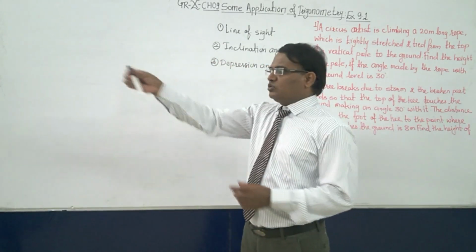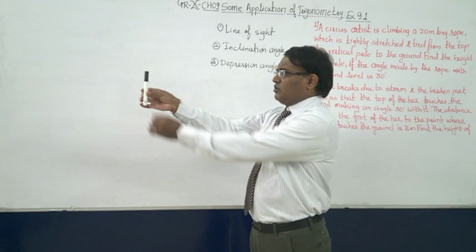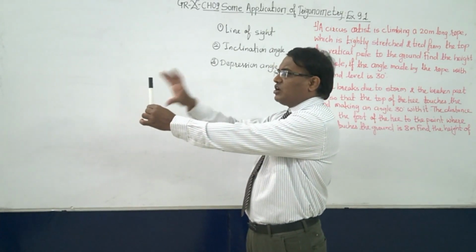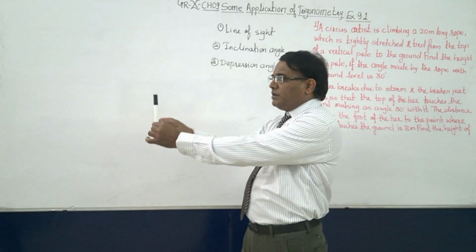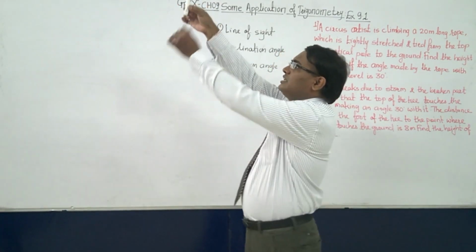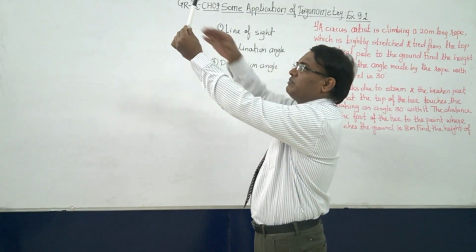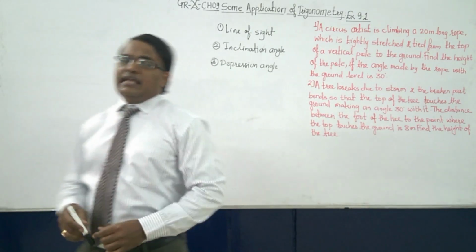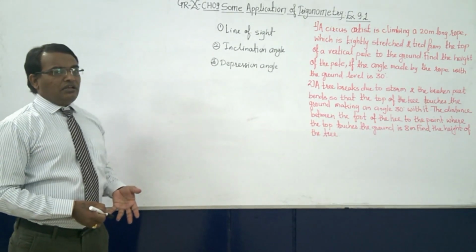Or if I am seeing this marker with my eyes here, this line of contact between the object and my eyes is the line of sight. The line made between my eyes and the object is called the line of sight. Then what is the angle of inclination?